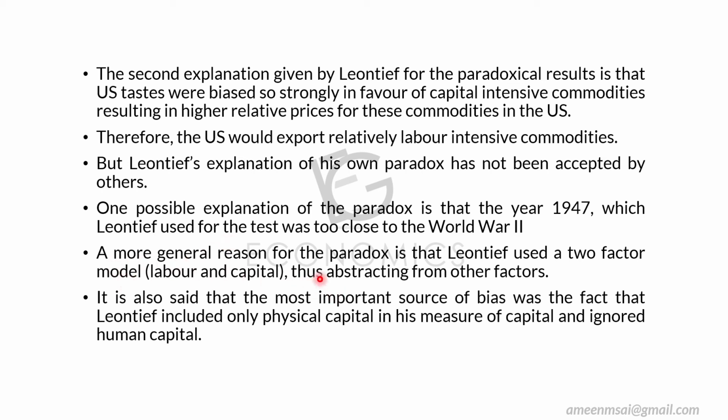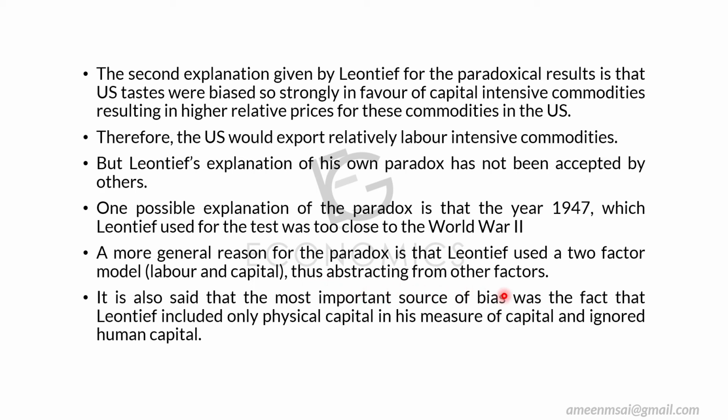Another, more general reason for the paradox is that Leontief used a two-factor model, thus abstracting from other factors. We know that there are mainly four factors of production: land, labor, capital, and entrepreneurship. But Leontief used only labor and capital. He used only two factors of production, and he skipped the other two factors of production.